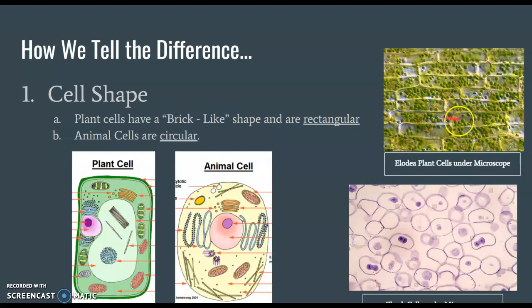You can see the cell wall, okay, which is super strong. It's made of cellulose, and it allows that plant to have a lot of rigidity and strength, okay, especially in its tough environment, okay. Whereas your animal cells, your cheek cells under the microscope, are more circular, okay, so you definitely can see a difference in cell shape there. So plant cells are more rectangular, and we call them a brick-like shape, okay, whereas animal cells are more circular, okay.